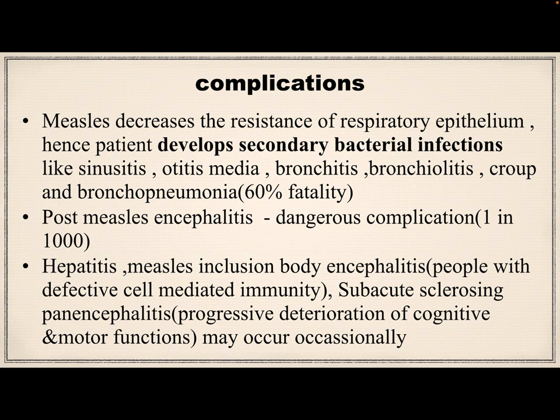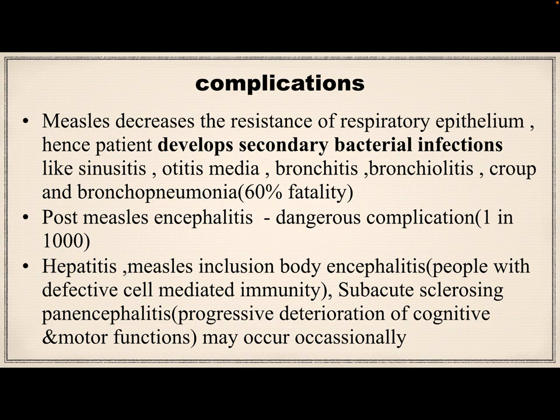Then complications. The main complication of measles is secondary bacterial infections. Following measles, there is a profound immune suppression and a fall of cell-mediated immunity, which in turn predisposes to various secondary bacterial infections such as otitis media, with bronchopneumonia being the most common. Then there is recurrence of fever or failure of fever to subside with the rashes. These are the main complications. Central nervous system complications are rare but most severe.